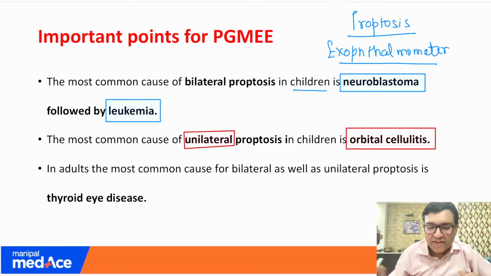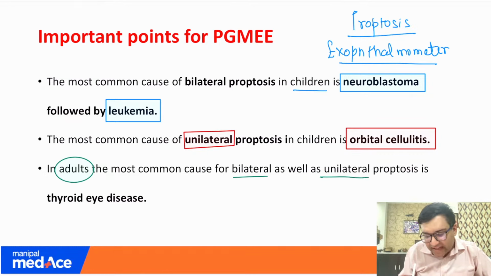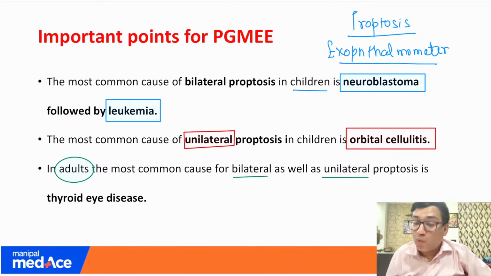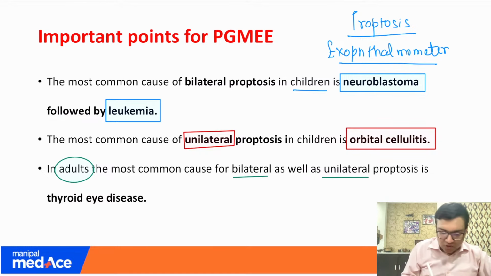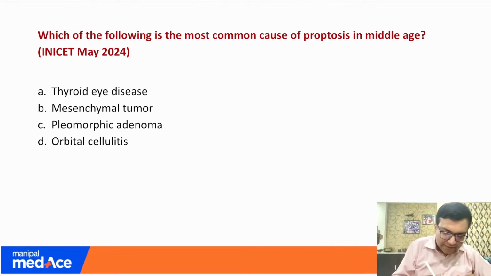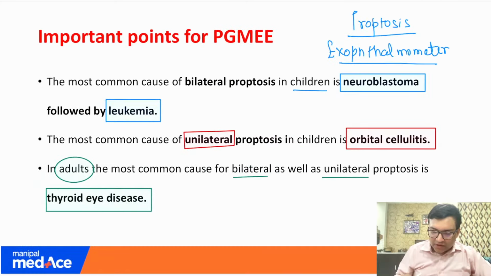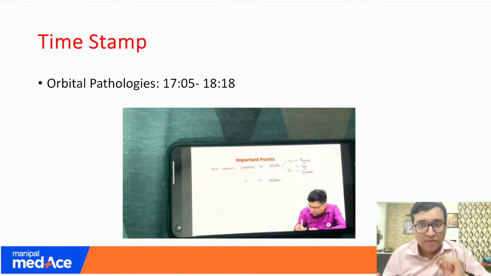Very easy is if they are asking about adults, because in adults, both in the unilateral as well as the bilateral, the answer is the same. What is the answer? The answer is always Graves' ophthalmopathy or thyroid eye disease. So your answer here would be thyroid eye disease.